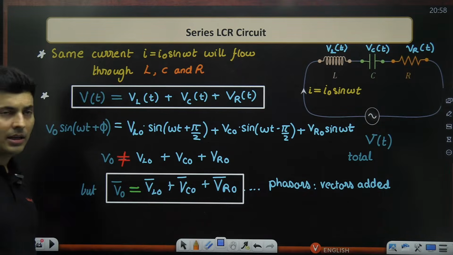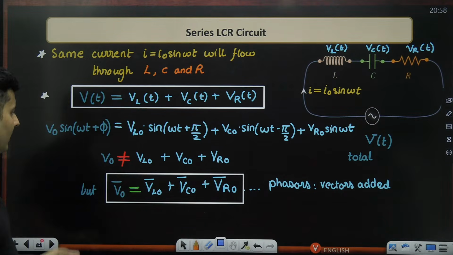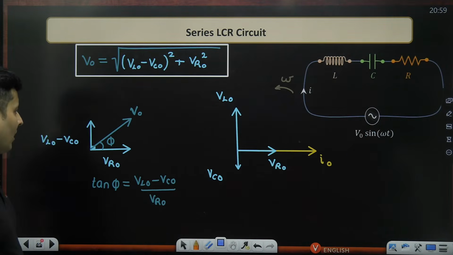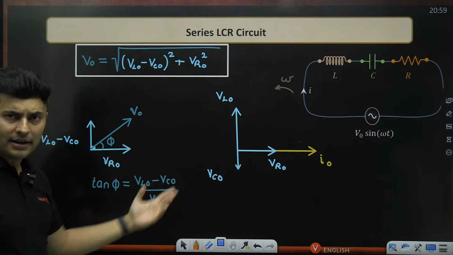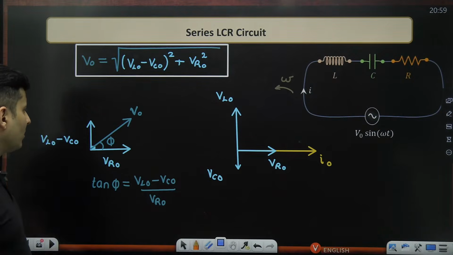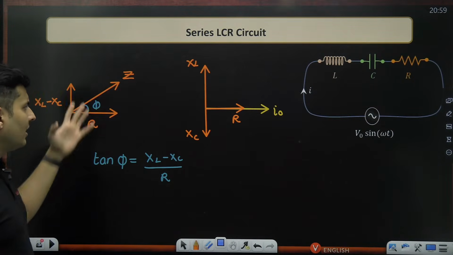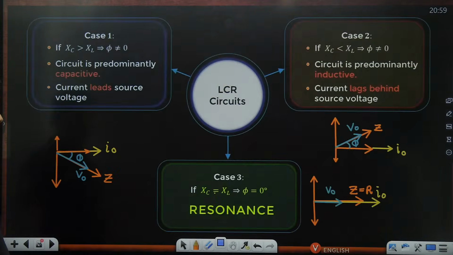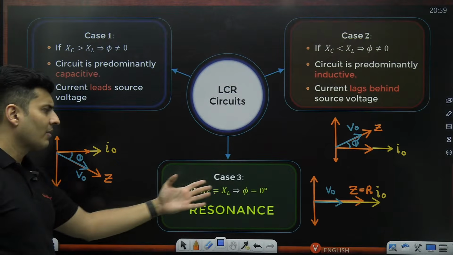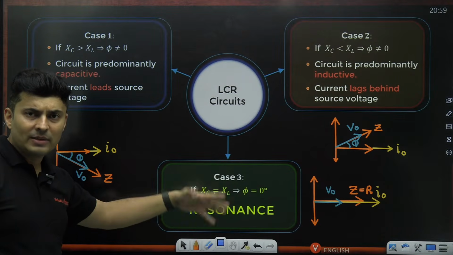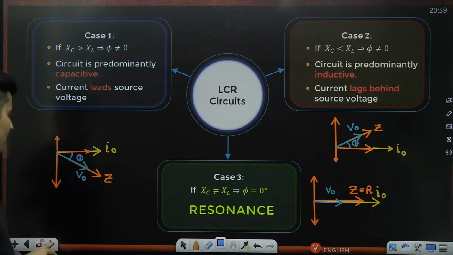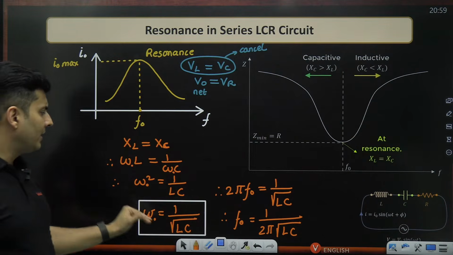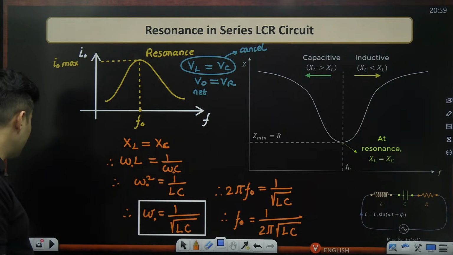So we started off by discussing how voltages get added at any instant, but you cannot add their amplitudes. But yeah, you can treat them like phasors. And when you take phasors, then you take vector addition of their amplitudes, and you can use trigonometry, geometry, Pythagoras, and same thing can be also applicable for resistors also. And then we saw how resonance occurs when both inductive and capacitive elements cancel either their voltages or their resistances. There is no phase difference. Impedance is minimum, current is maximum. And this is the frequency at which resonance occurs.